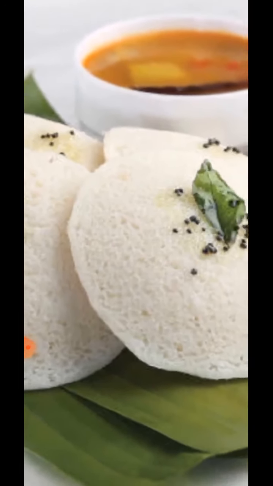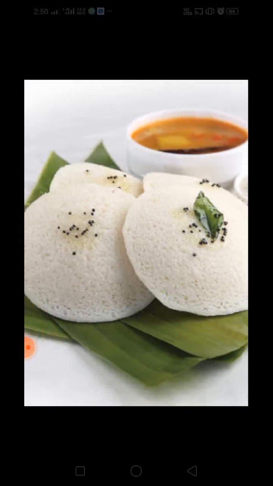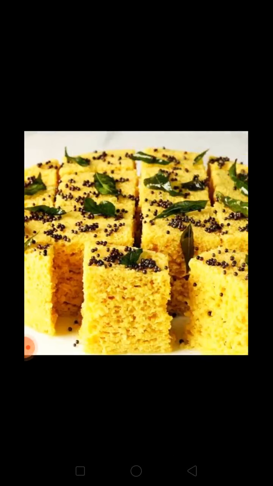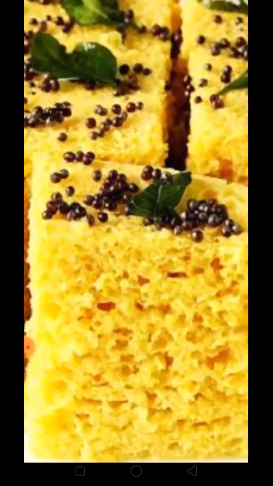You can see the holes present in the idli which indicate that they are very soft, right? Now see over here, this is bread which has plenty of holes, also indicating the trapped carbon dioxide which gets released when we cut it. Now this one, what is it? Can you recognize this? This is